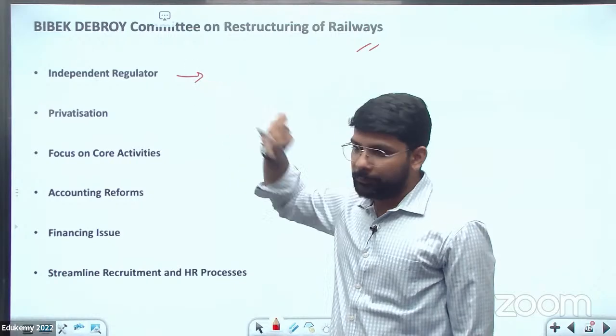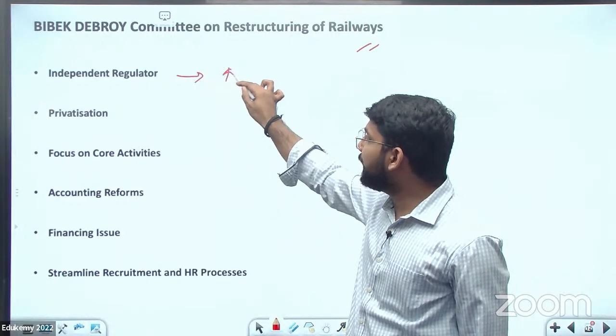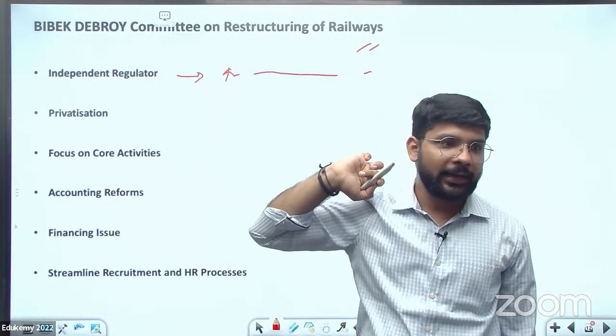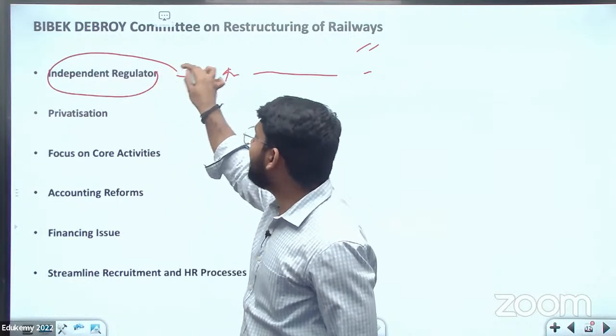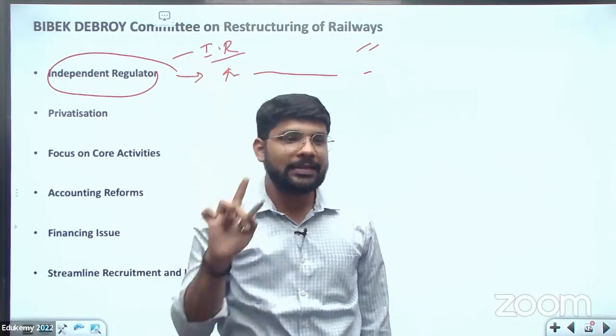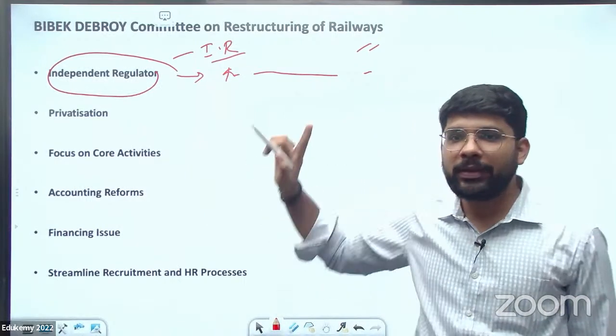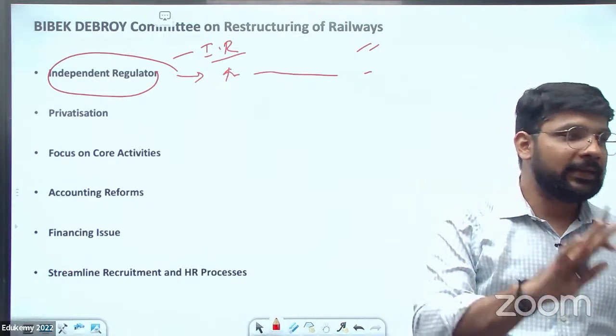Independent regulator. Like we discussed about the various departments, department A, B, C, D in the Indian Railway. They specifically focused on independent regulators, meaning we need to merge all the departments into a single department, and there should be a single operator for the Indian Railway. So there can be easy decision making.